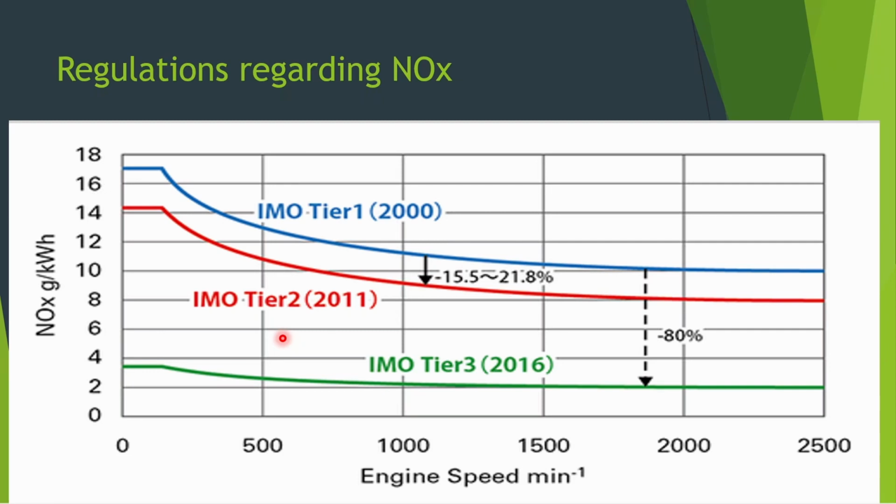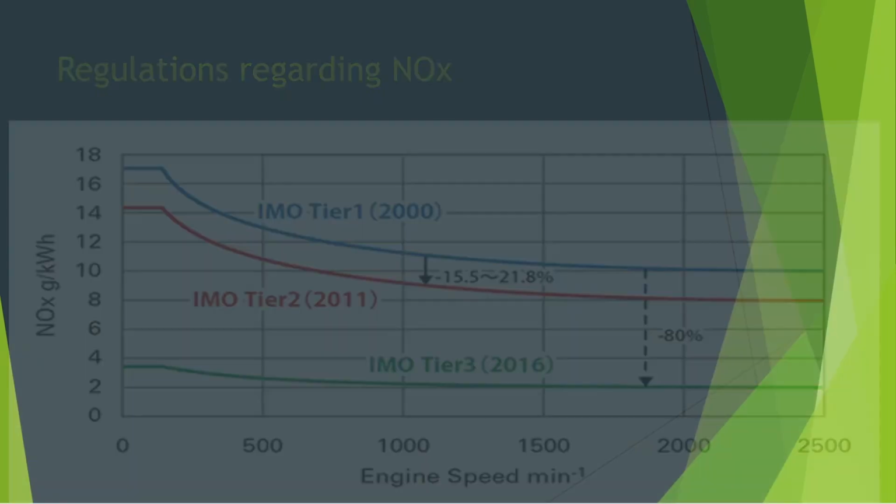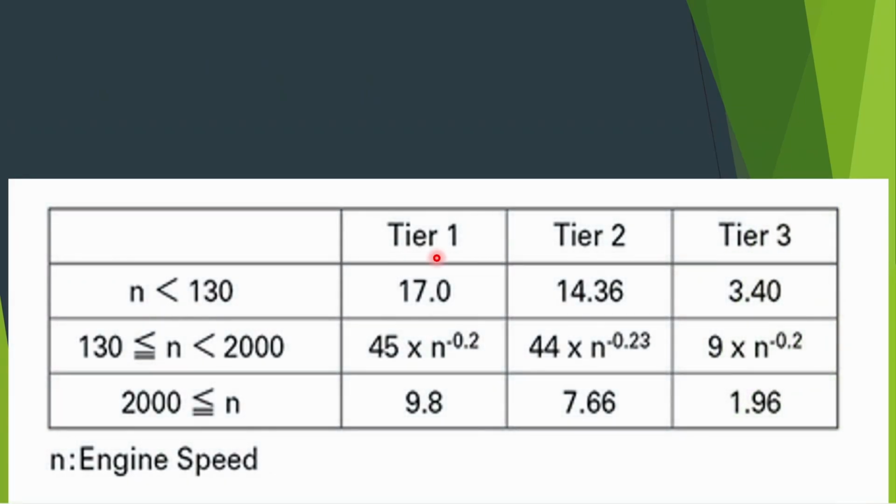So this is the diagram I am sure you must have seen earlier. So we are not going in detail in this diagram, but it is here just to show you that from 2000 to 2060, from IMO tier 1 to IMO tier 3, we have almost 80% reduction in the NOx. So you can see that IMO is working very hard to reduce the pollution by NOx and SOx. So these are the values that you have to remember.